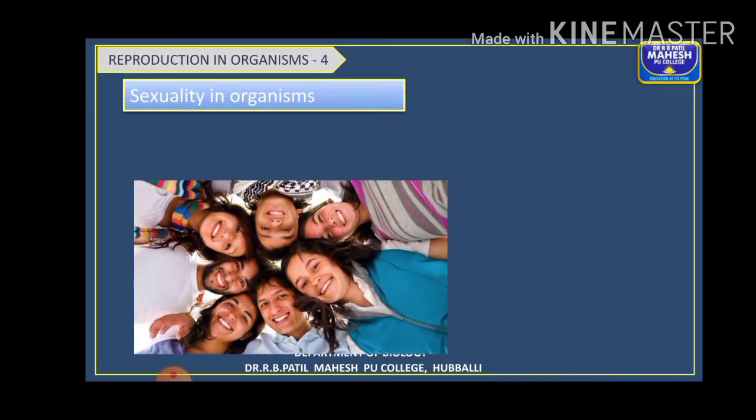So this is about the characteristics of sexual reproduction and the differences between sexual and asexual modes. Now we'll see sexuality in organisms, that is how the sex organs are formed and how we differentiate organisms based on their sexuality.